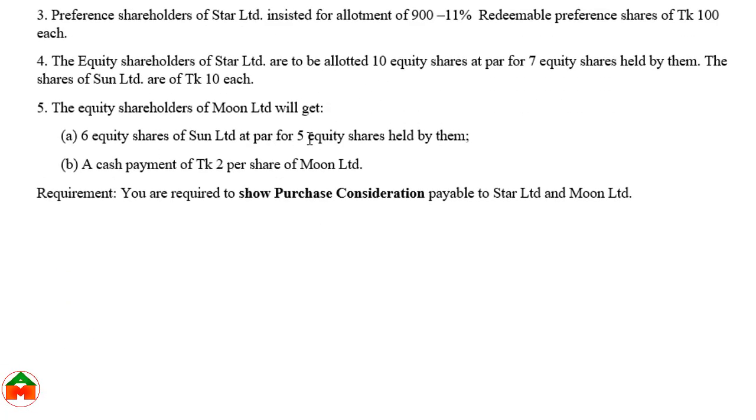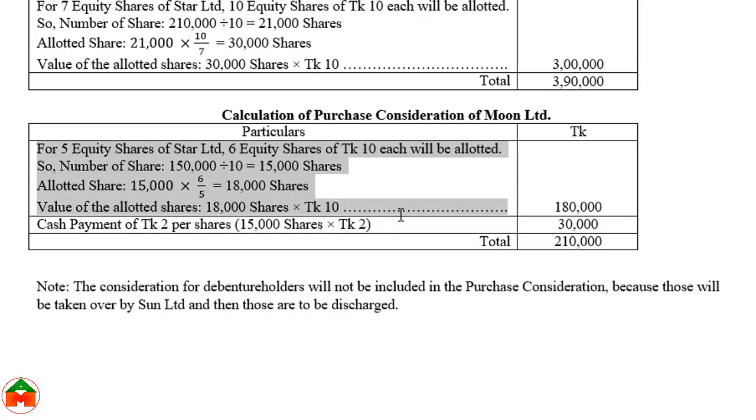And from the question we can see they will get 6 shares against 5 equity shares. These are the information of Moon Limited. 1,50,000, this is the total amount, and this is the number of shares in the old company. And in the new company, the Moon Limited shareholders will get this amount of shares. How can we calculate it? We can see this 15,000 shares should be divided by 5. The result would be multiplied by 6, because they will get 6 shares against 5 shares. So ultimately the new allotted shares are 18,000.